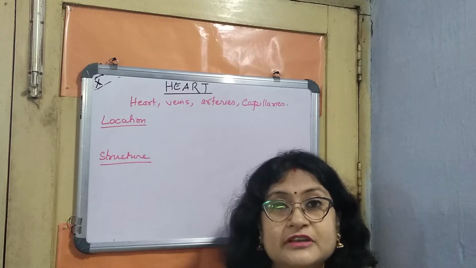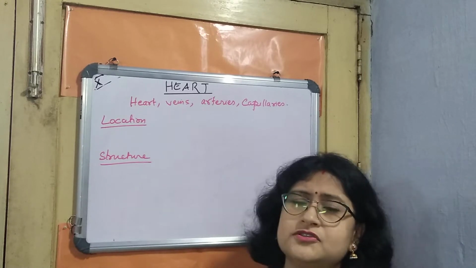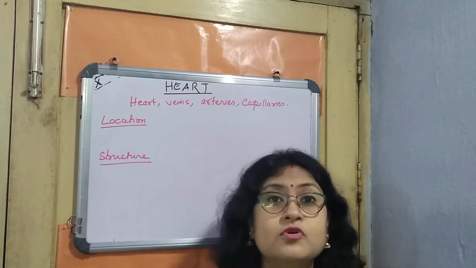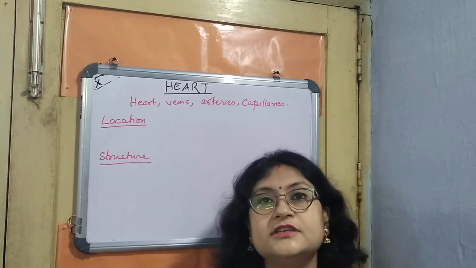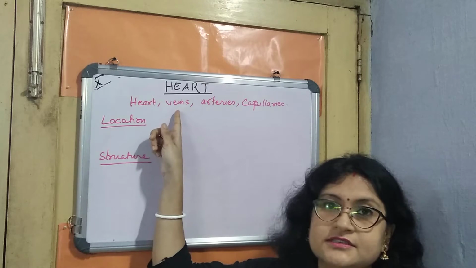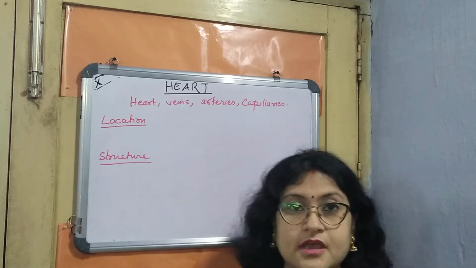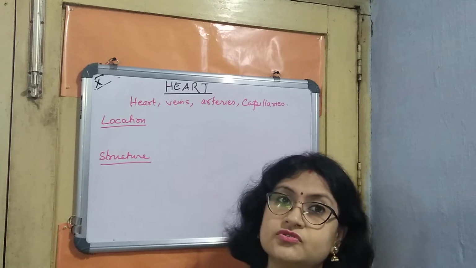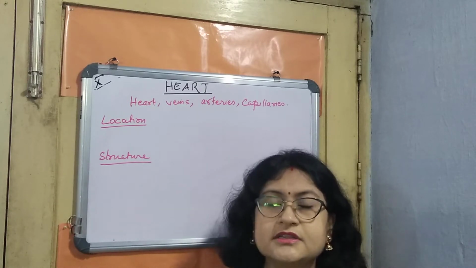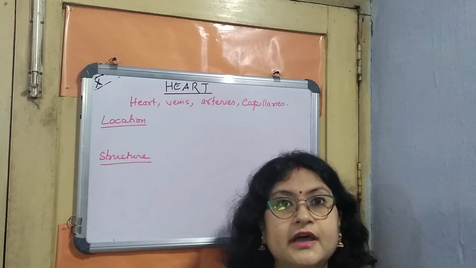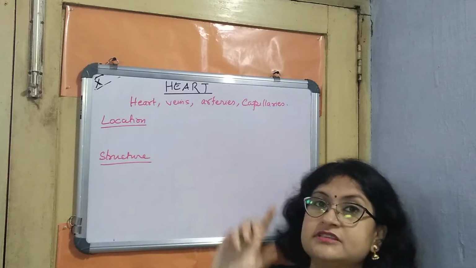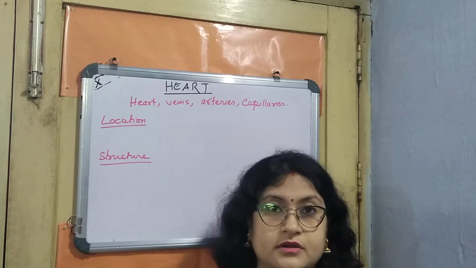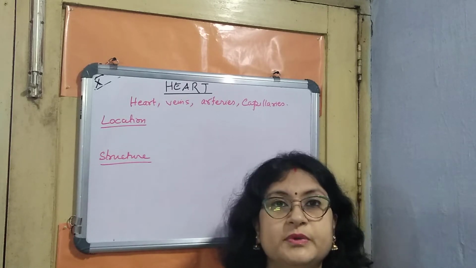We have come to the very interesting part of the circulatory system, that is the heart. When we talk about the heart, there are lots of other things associated with it. What are the other things? The most important are veins, arteries and capillaries, because these are the blood vessels associated with the heart. The heart itself cannot work without all these vessels, so they actually help the heart to work. Let us see now what we will be learning over here.